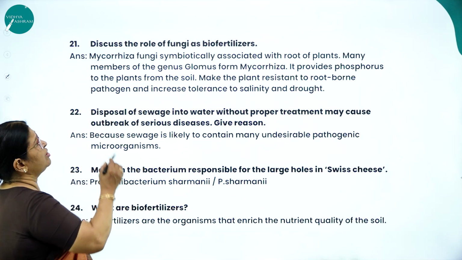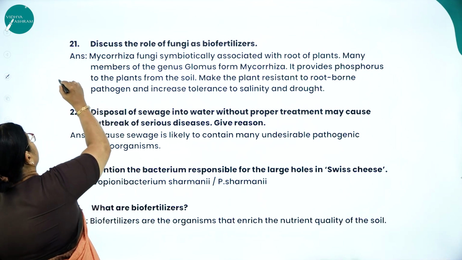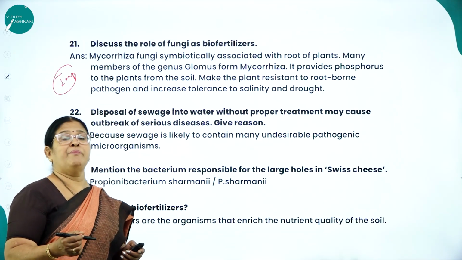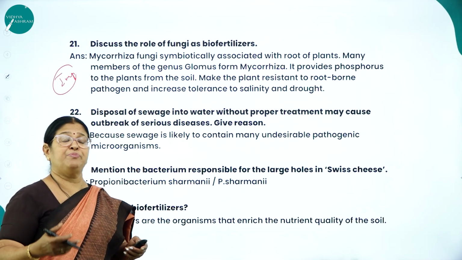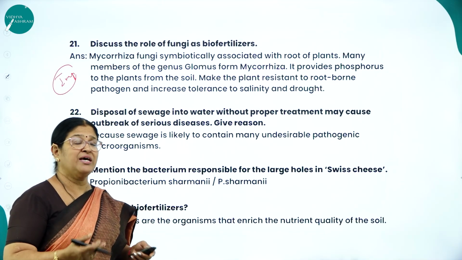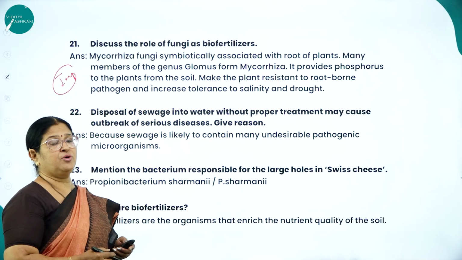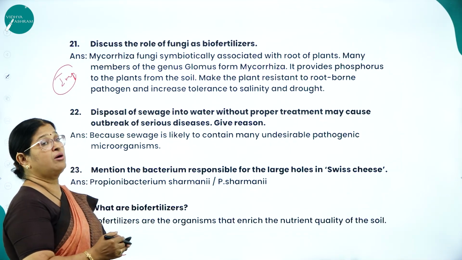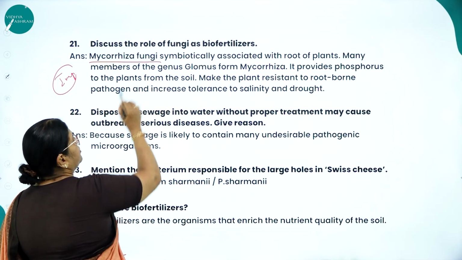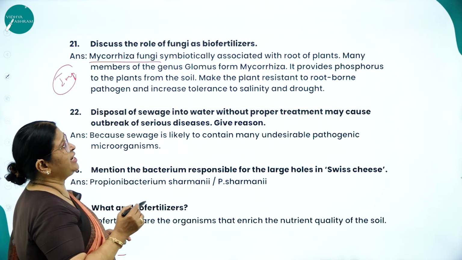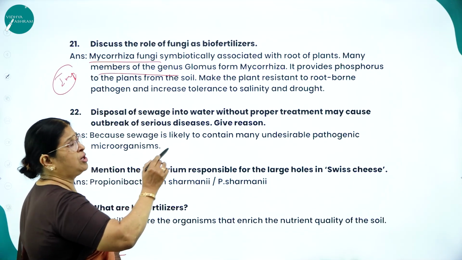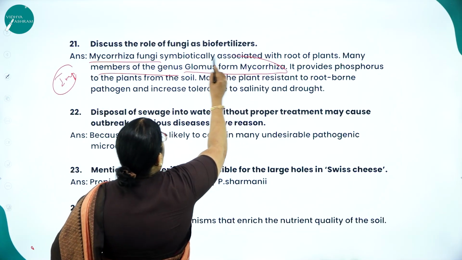Next, discuss the role of fungi as biofertilizer. This is also very important. Already I told you, microbes are of diverse groups, like protozoans, fungi, viruses, viroids, prions, etc. In this question, we have to discuss the role of fungi as biofertilizers. One such fungus called mycorrhiza is symbiotically associated with the roots of plants. Many members of the genus Glomus form mycorrhiza.